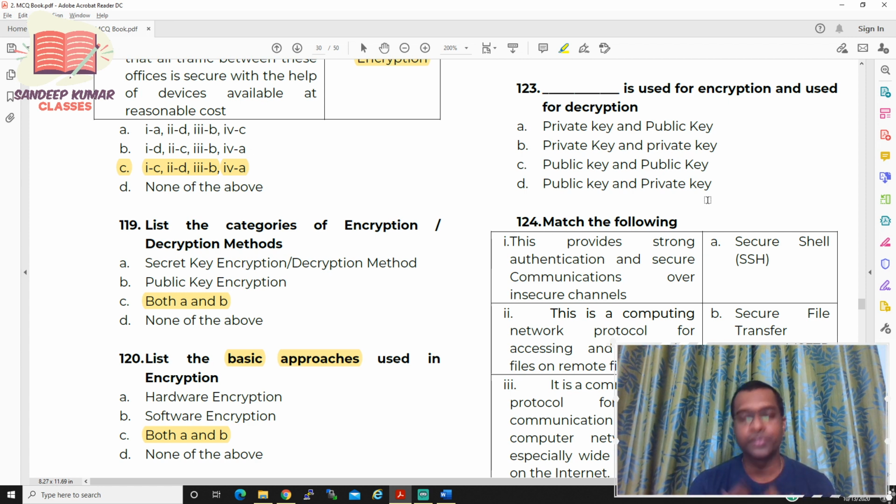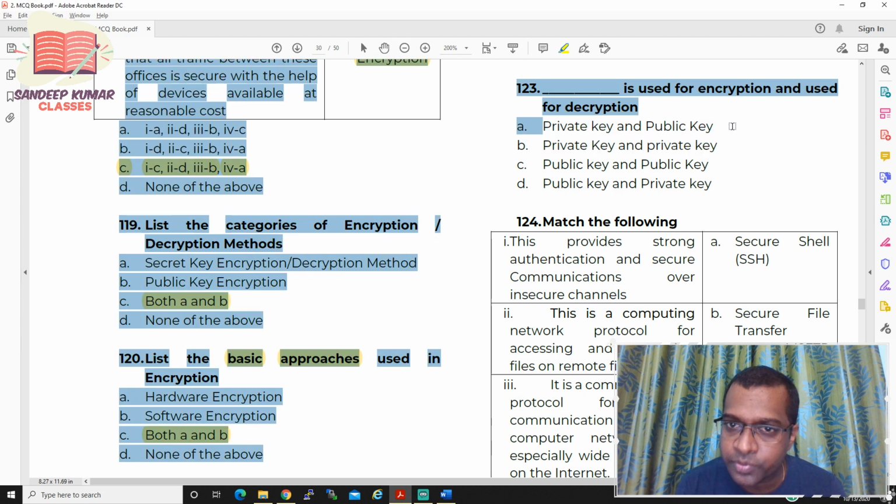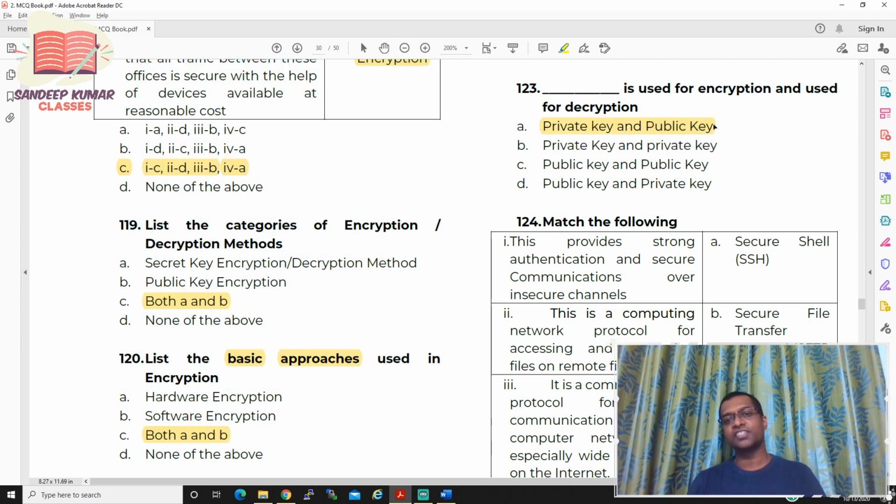Generally, if you see an MCA website, when you upload a form, you use a digital signature. That's a private key, a person's signature. Using that particular hexa code, the entire form will be encrypted and transmitted to MCA, Ministry of Corporate Affairs. Once they receive it, they use a public key for decrypting. So it uses two types of keys, private key and public key. So the answer for 123 is also option A. So this is 123.